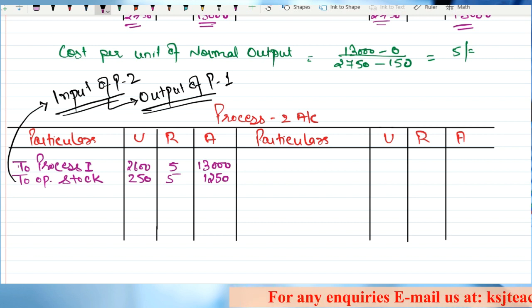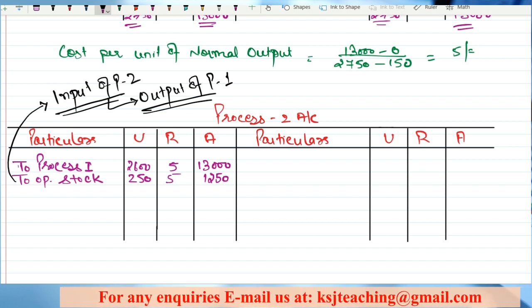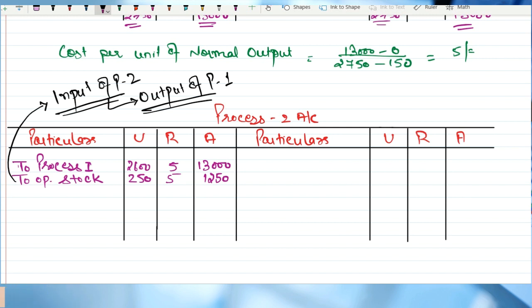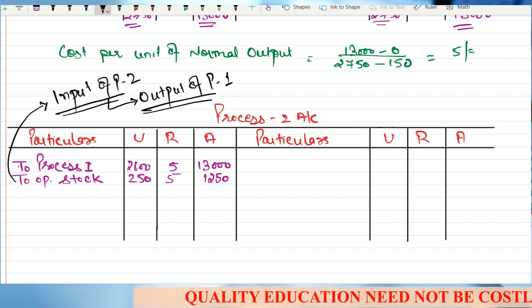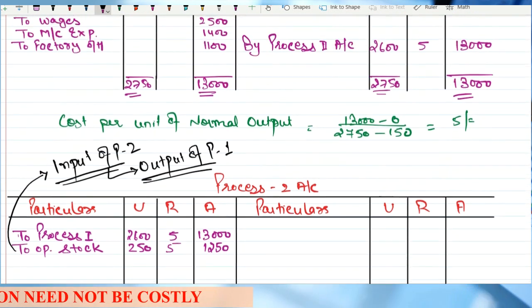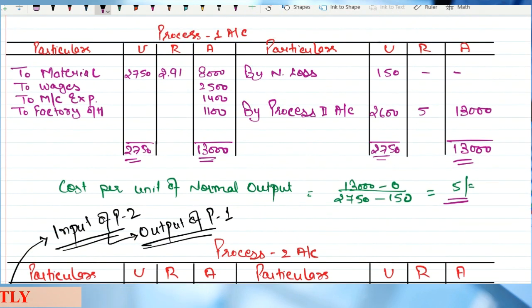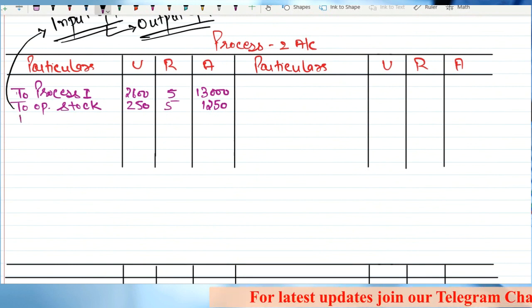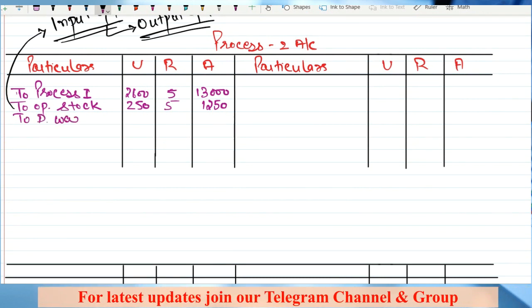This means this is the input of process number 2. And from where do we get the input of process number 2? From the output of process number 1. Logical. There is no fresh raw material being introduced. Whatever is the output of process number 1 becomes the input. So this 250 units must have come from process number 1 only, right? So the rate at which these units have been transferred is the rate at which we are transferring from process number 1, that is 5 rupees. So we have written the same rate, 5 rupees. Any doubts? Clear?